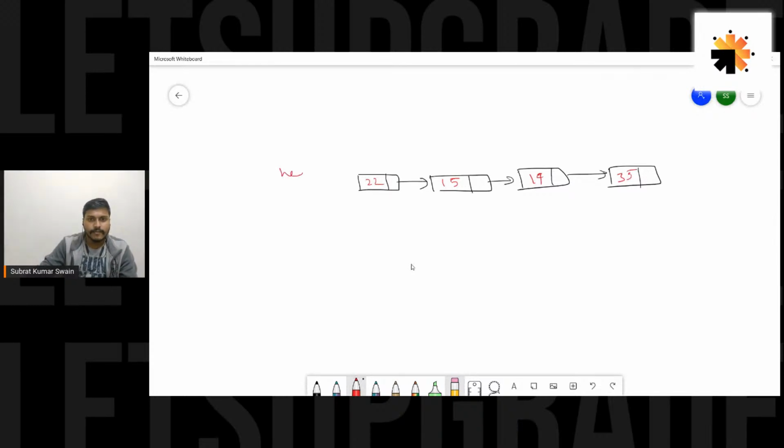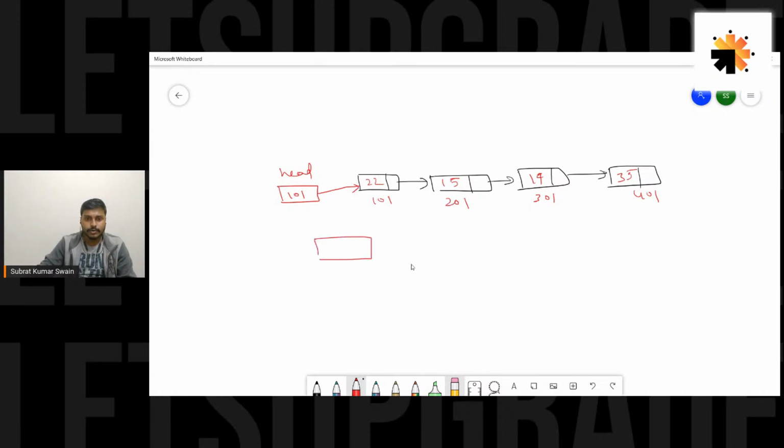And we will definitely have a head pointer which would be pointing to the very first node. So let's give some dummy addresses, guys. This is 101, 201, let's say 301 and 401. And our head would store this 101. So I have this linked list having these four nodes with these values. We have to now insert a new node at the beginning. So obviously we have to create the new node.